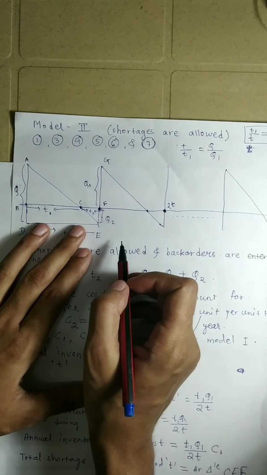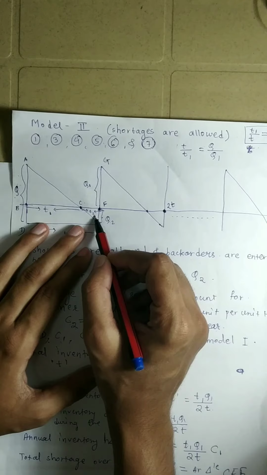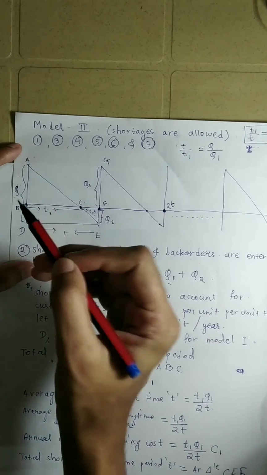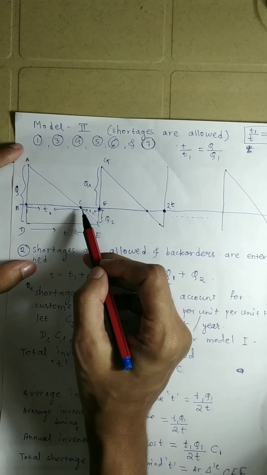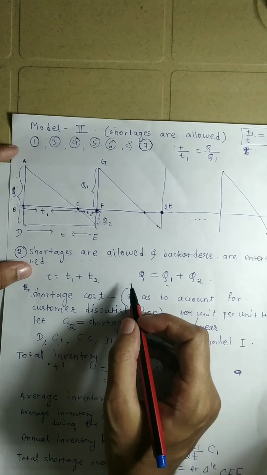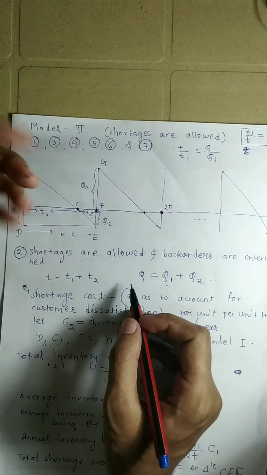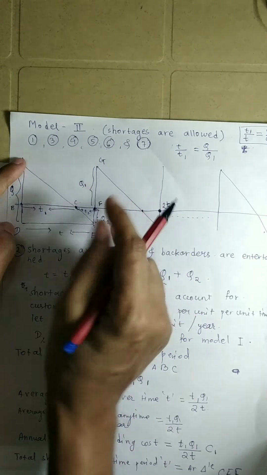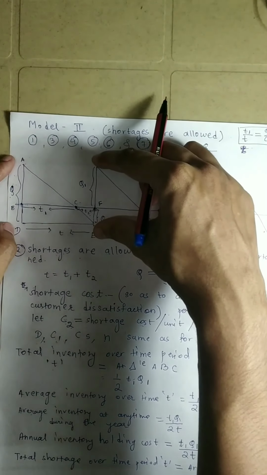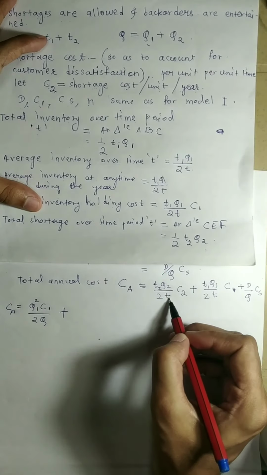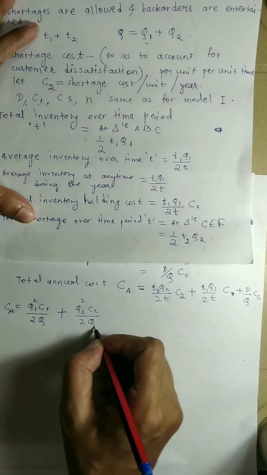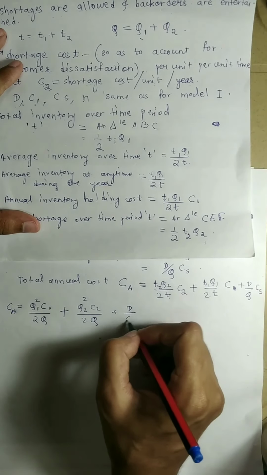Similarly, you can also see that the triangle AEG and this small triangle are also similar, and hence we can say that Q2 by Q is equal to T2 by T. If this is T, you can see that this is also T. So by using the similarity property of the triangles, T2 by T I will replace by Q2 by Q. So we will get Q2 square into C2 by 2Q plus D by Q into CS.